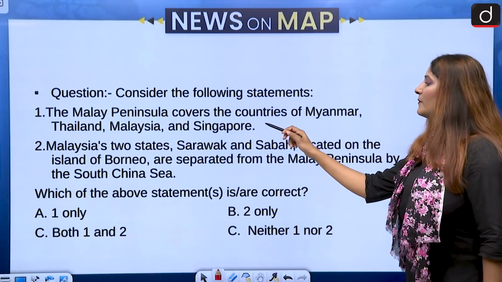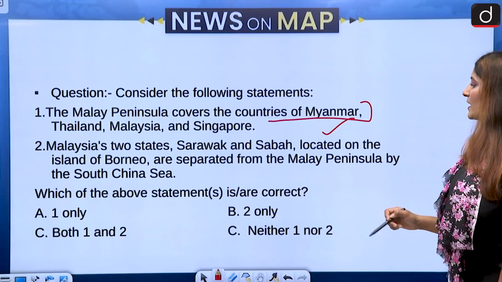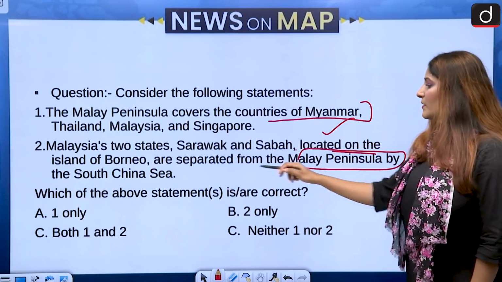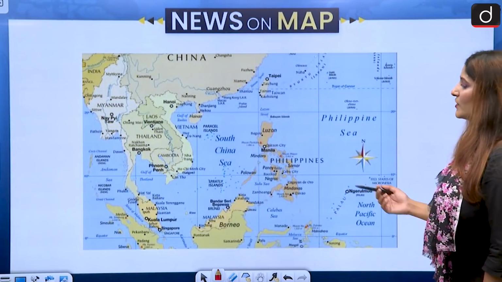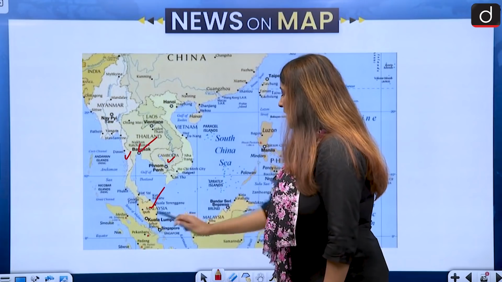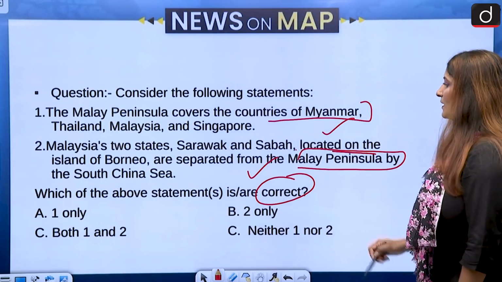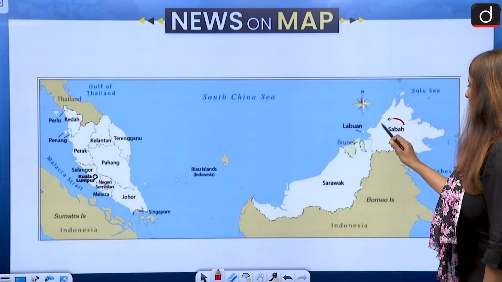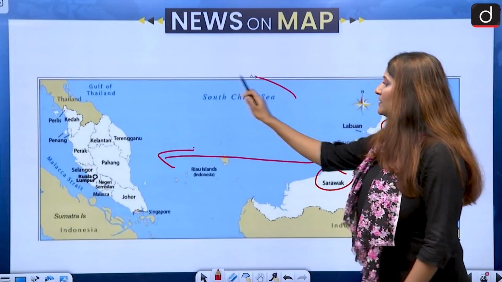Consider the following statements. The Malay Peninsula covers the countries of Myanmar, Thailand, Malaysia and Singapore, and Malaysia's two states, Sarawak and Sabah, are located on the island of Borneo, and these are separated from the Malay Peninsula by the South China Sea. We have to select the correct statement. So the Malay Peninsula covers countries such as Myanmar, Thailand, even Cambodia, Malaysia and Singapore. So these are the countries of Malay Peninsula, which is definitely correct. First is correct. And Malaysia's two states, Sarawak and Sabah, are actually separated from the Malay Peninsula by the South China Sea.